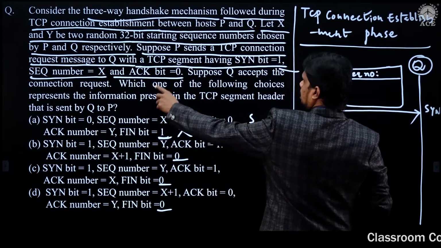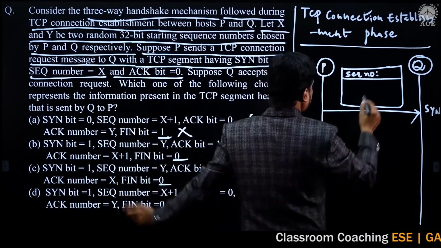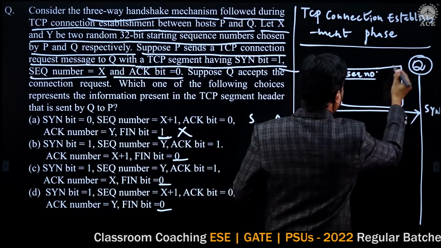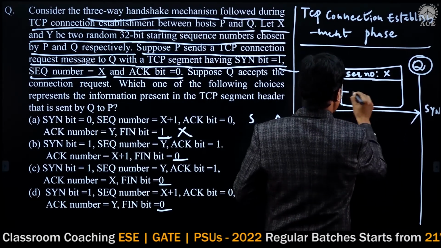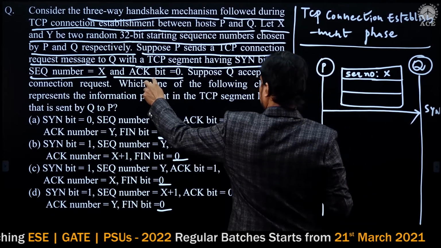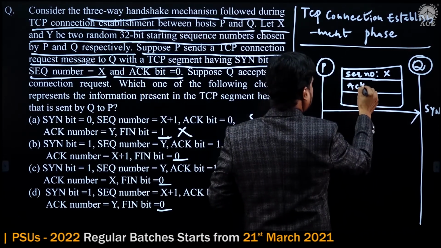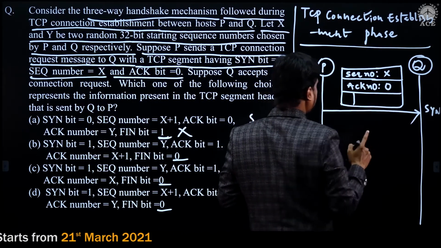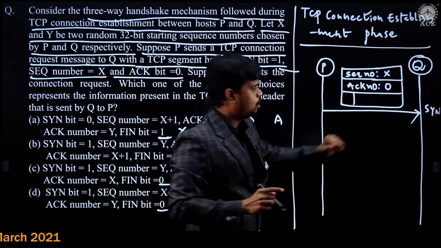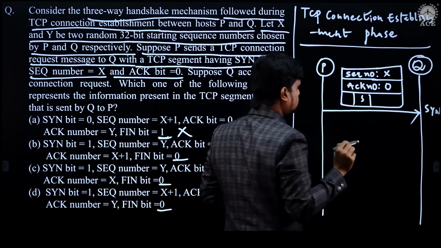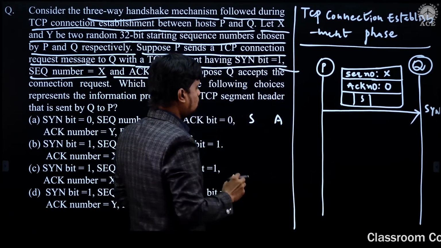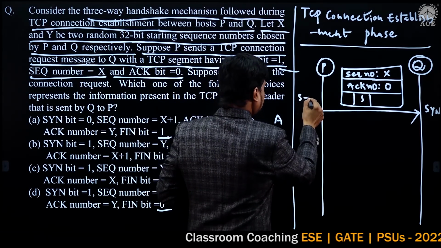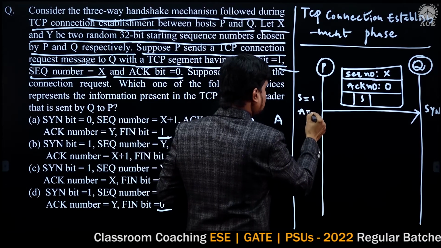So what is the sequence number according to the question? X. And what is the acknowledgement number it has mentioned? 0. And here, since it is a synchronization transmission, only the synchronization flag can be set, but not acknowledgement. So the flag status in this synchronization segment is: synchronization flag is 1 and acknowledgement flag is 0.